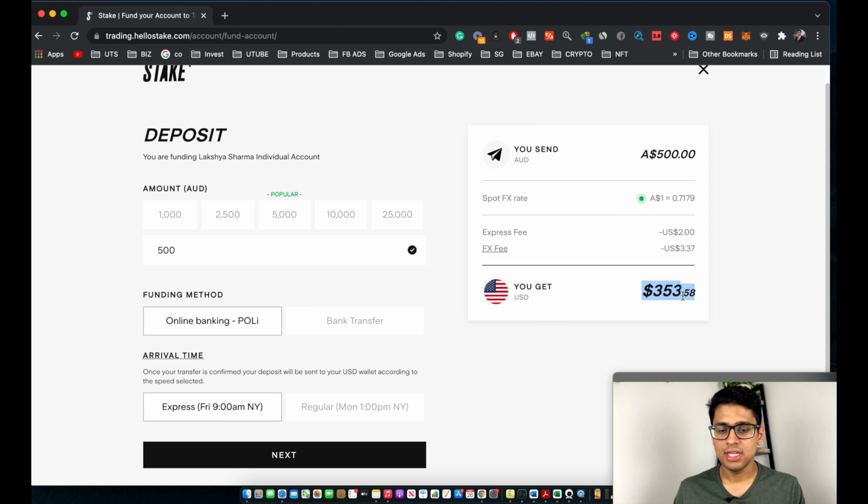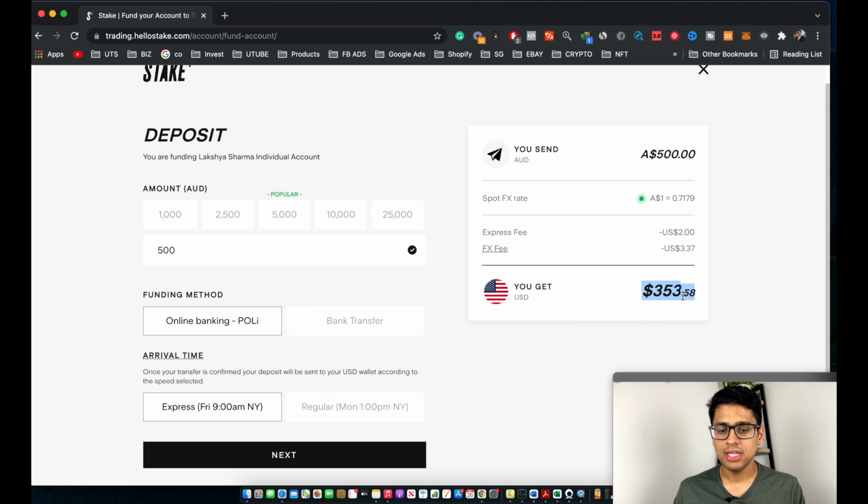If you send it by express, you get charged a $2 express fee. This express fee is based on the amount of Australian dollars you're converting into USD. So depending on your situation, you can select whatever suits you best. For the purpose of this tutorial, let's click on regular and then click on next. As you can see over here, you're brought to this Poly page. Now let's click on continue.